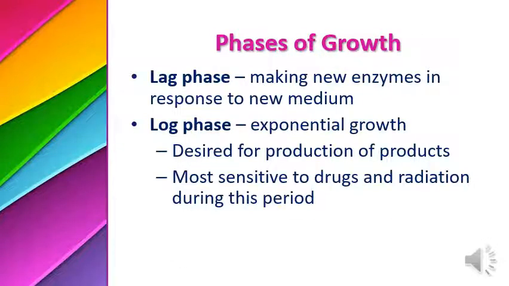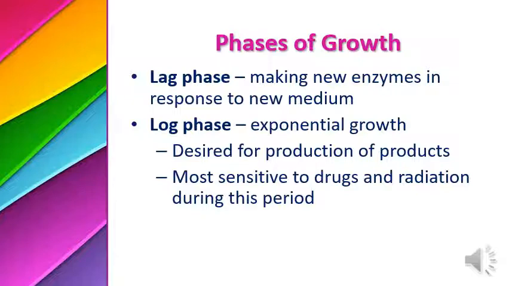So what are the phases of growth? First of all is the lag phase. In the lag phase, bacteria make new enzymes in response to the new medium. If we allow bacteria to grow in an artificial medium, bacteria first prepare themselves to grow in it.